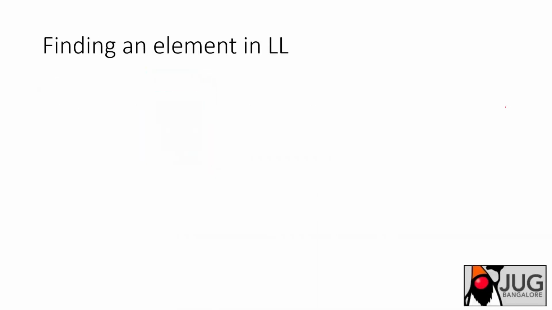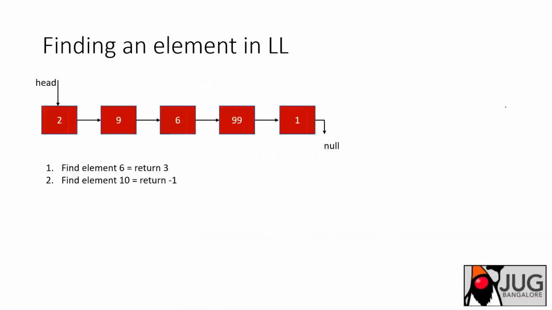How do you find an element? Let's say, for example, you want to find 6. You can start with position 1, position 2, and so on. You keep iterating from the head node until you find that element. Let's take the head node into some current node, and then iterate that current node, checking whether current.element is the element you are searching for. If it is the same element, then you return the position of it. Position starts from 1 here. This is the first node, this is the second node, and this is the third node.